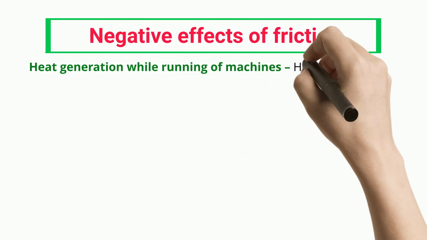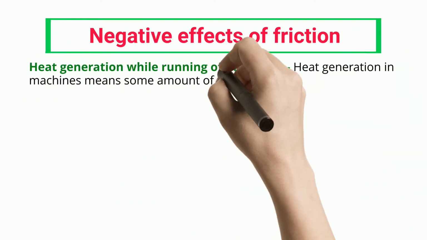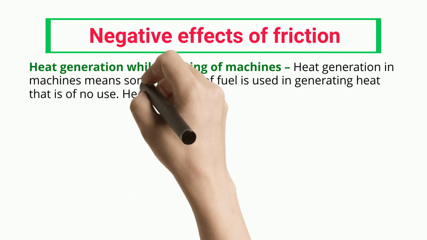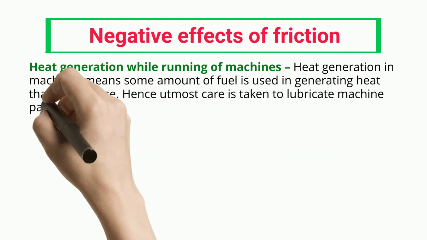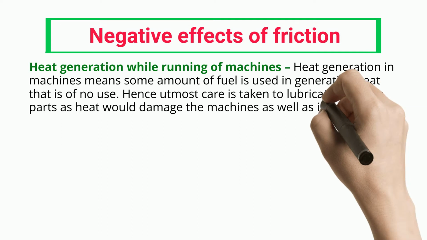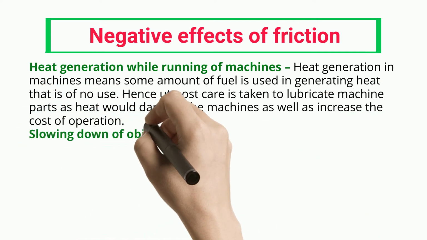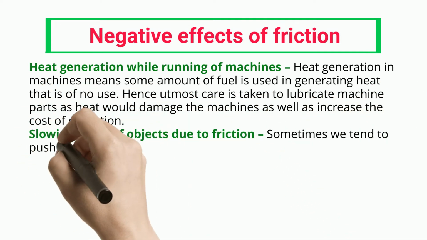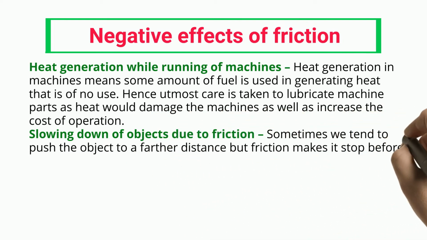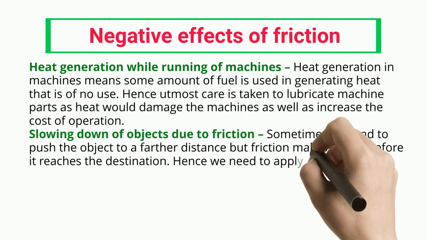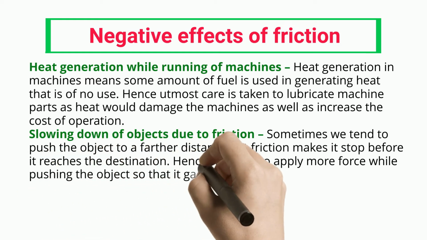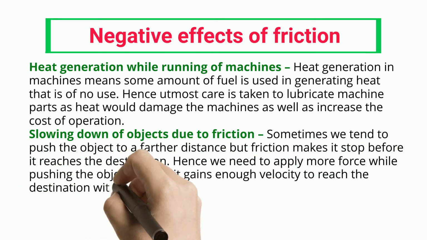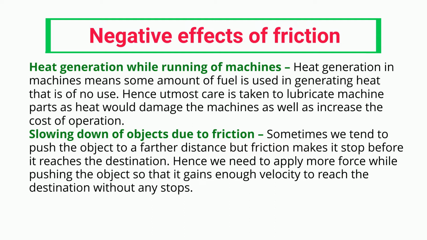Heat generation while running of machines. Heat generation in machines means some amount of fuel is used in generating heat that is of no use. Hence, utmost care is taken to lubricate machine parts, as heat would damage the machines as well as increase the cost of operation. Slowing down of objects due to friction. Sometimes we tend to push the object to a farther distance, but friction makes it stop before it reaches the destination. Hence, we need to apply more force while pushing the object so that it gains enough velocity to reach the destination without any stops.